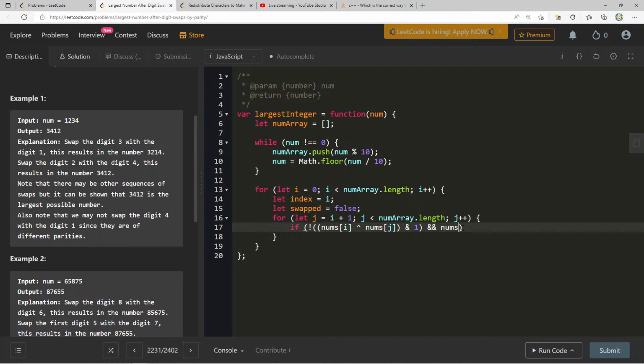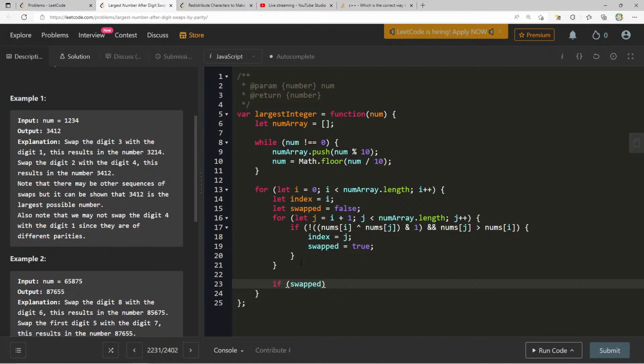And nums of j is greater than nums of i, we'll say swapped equals true, and index equals j.